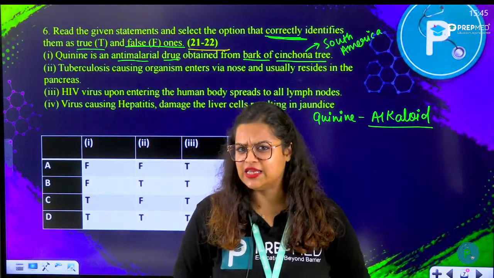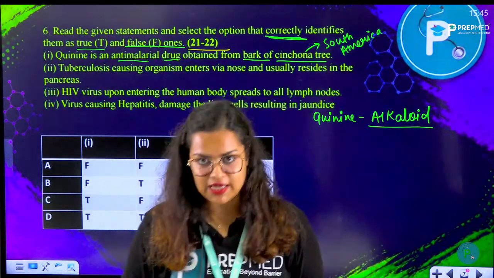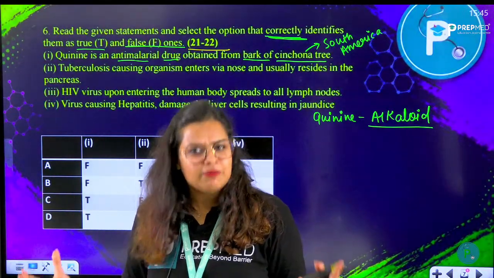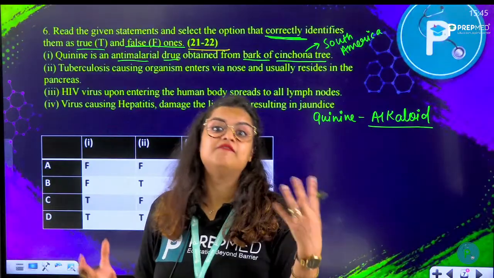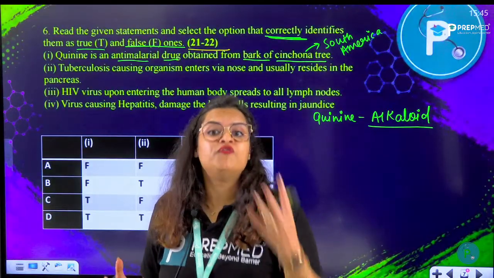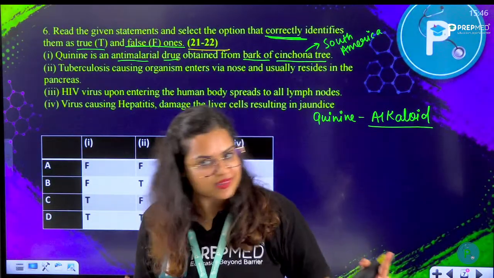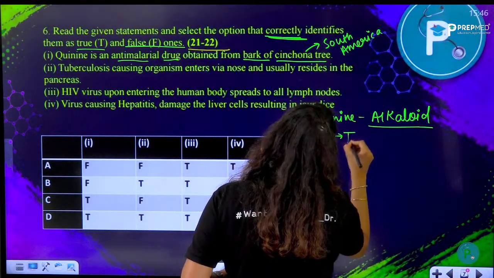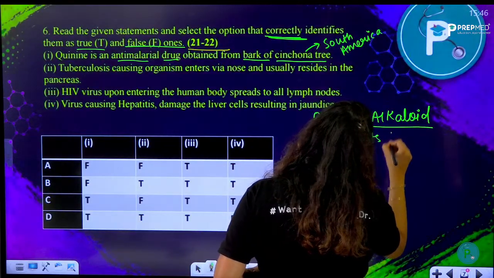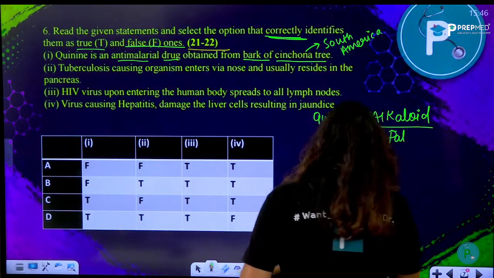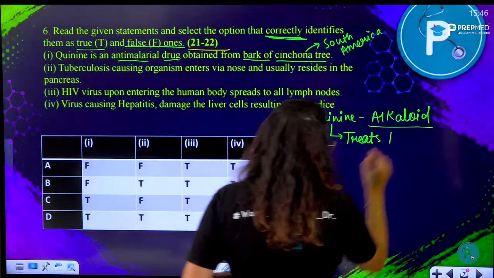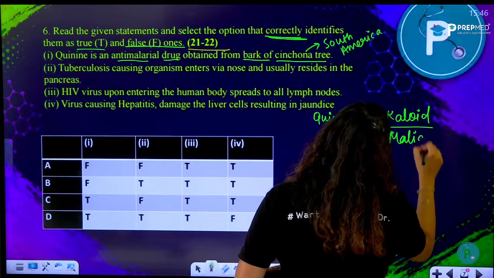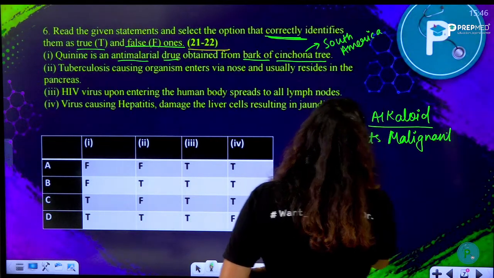And do you know that this quinine drug is very much useful for the malignant type of malaria, the most dangerous type of malaria? See, there are different types of malaria that we suffer from. There is the normal one which is called the benign malaria caused by Plasmodium vivax, Plasmodium ovale, Plasmodium malariae, etc. But Plasmodium falciparum causes the malaria called the malignant malaria.